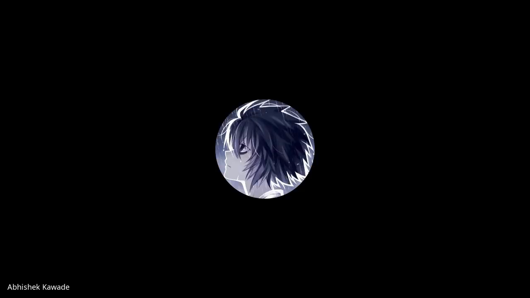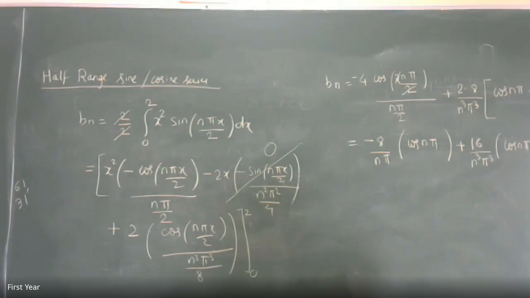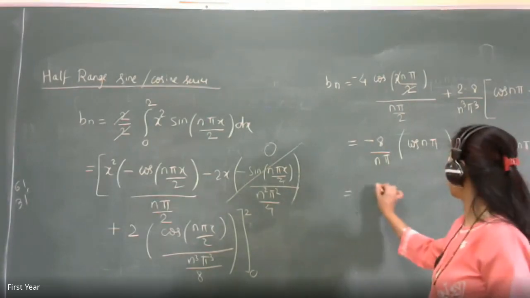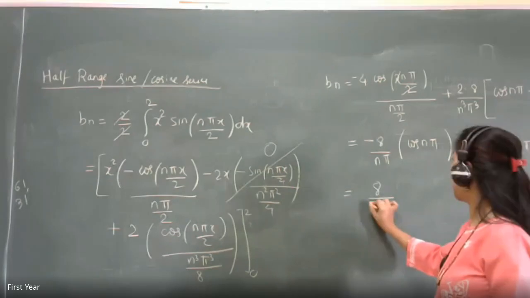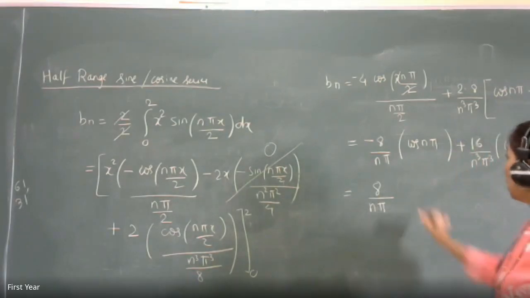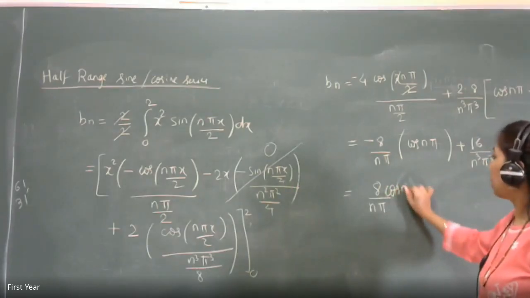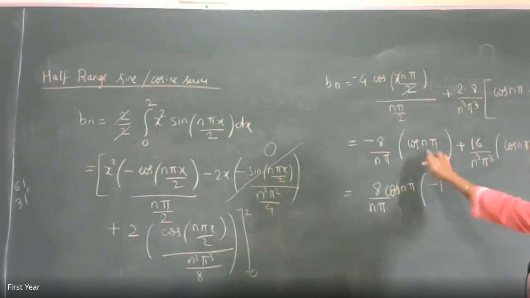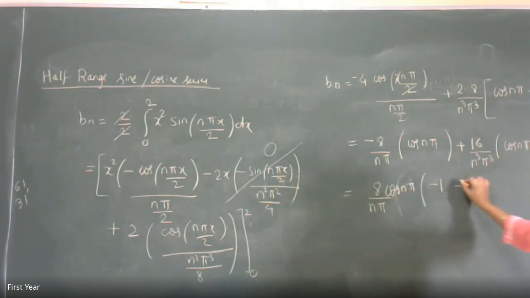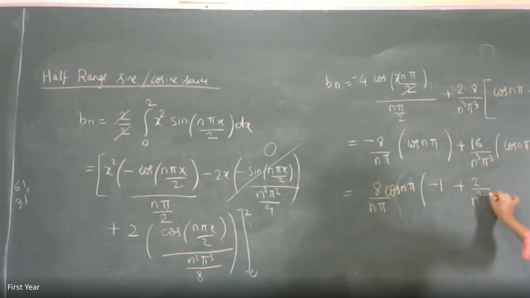Yes, ma'am. So you can take cos n pi common, and you can take also 8 by n pi common. If I take common, I will get cos n pi as well, I will take common. So you get minus 1 here, and here you get plus 2 upon n square pi square, and this will become minus 16 upon n cube pi cube.